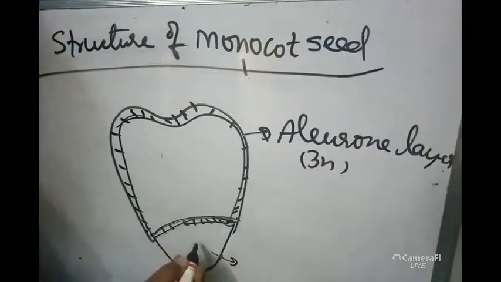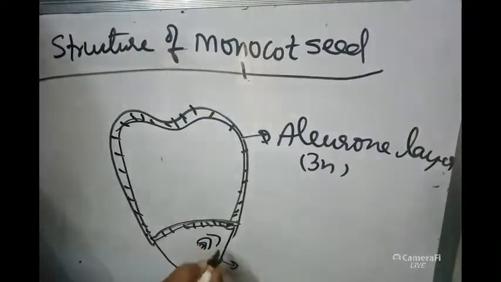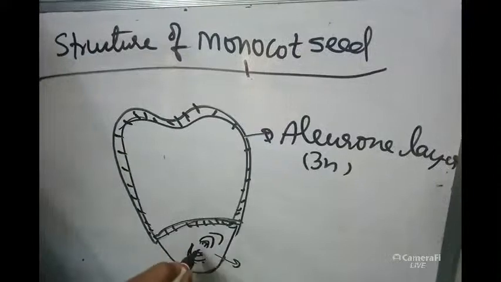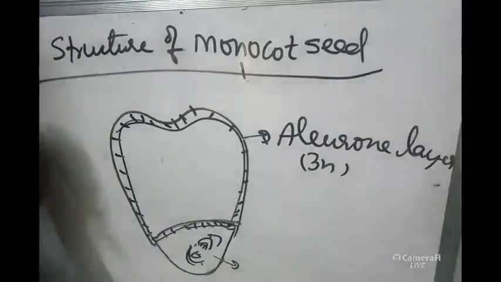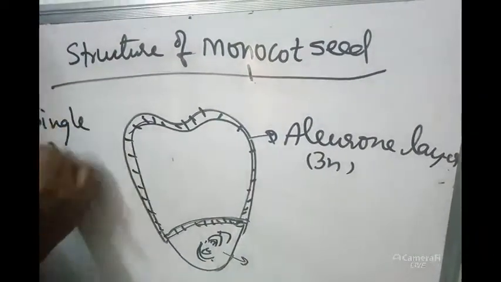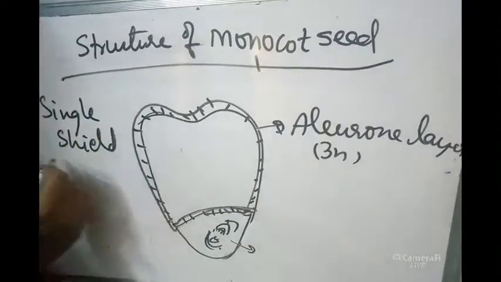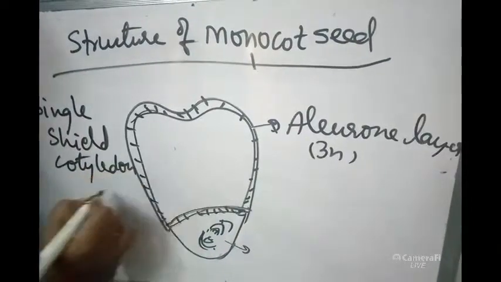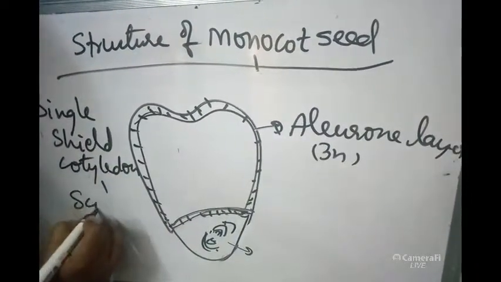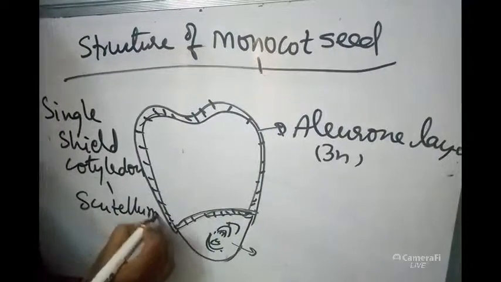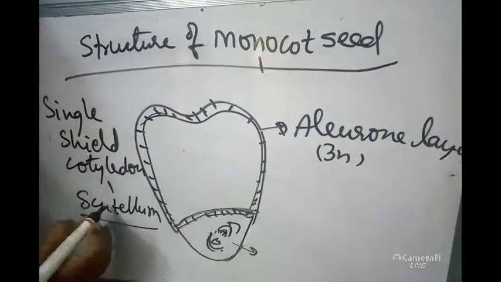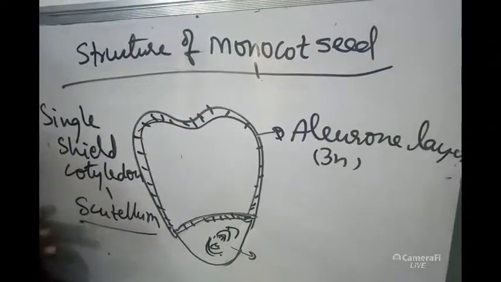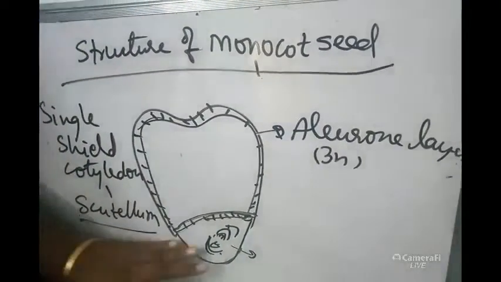In the embryonal region, only a single embryo will be present, and in this embryo only one cotyledon will be present. A single cotyledon, that too a shield-shaped cotyledon. The single shield-shaped cotyledon present in monocotyledonous seeds is called scutellum.